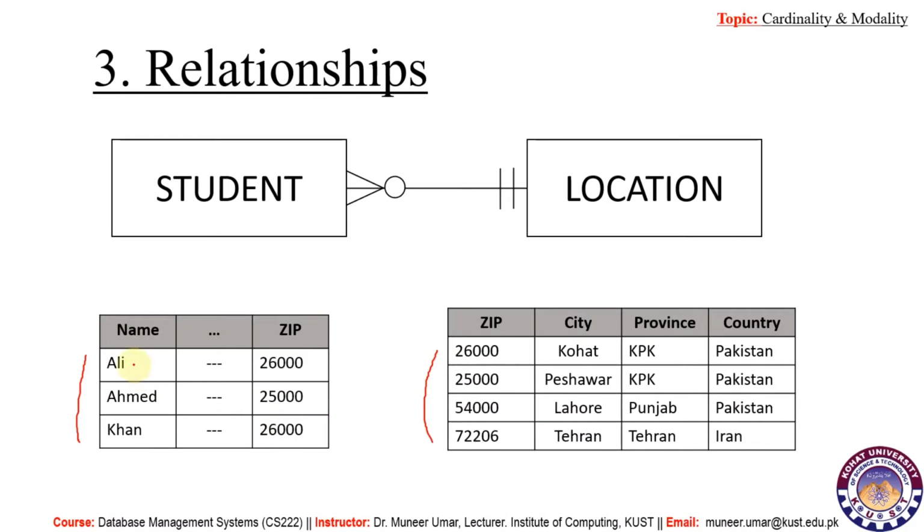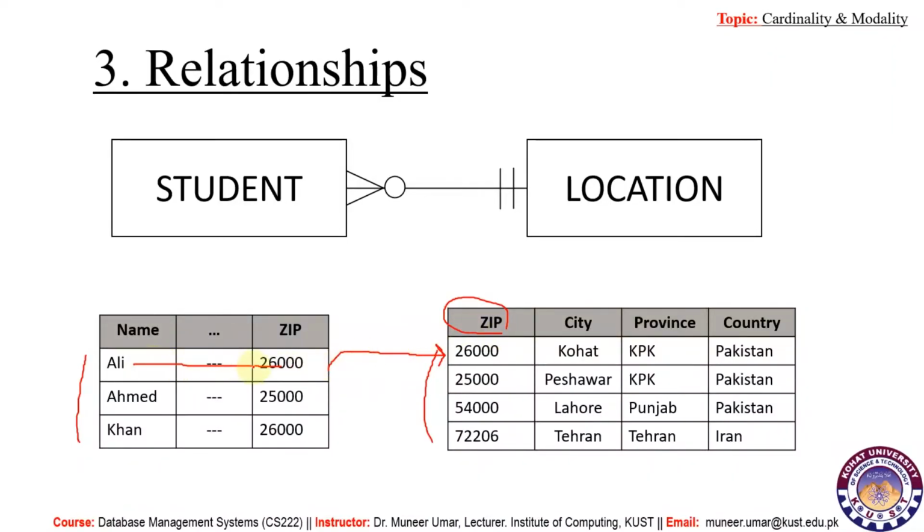For example, this instance Ali having zip 26,000 is connected with this record in another table through this zip code. Actually, for relationships, we consider a common column in the connected tables.